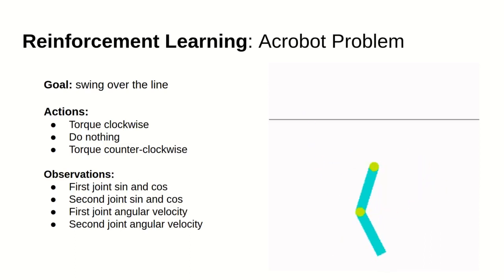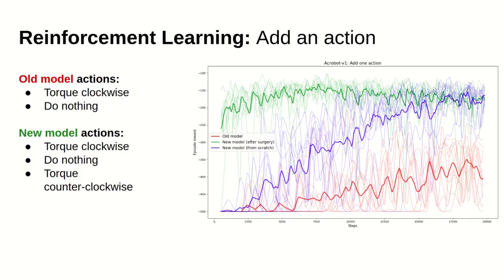We now test the technique on the acrobot problem. The goal here is to swing the links above the given height. We can only control the first joint. We can observe information about the joint angles and angular velocities. We train a model that can only perform 2 actions: apply a torque clockwise or do nothing. We then transfer the weights into a new model with 1 additional output, corresponding to the remaining torque counterclockwise action. Results show how the weight transfer approach, green line on the plot, outperforms training from scratch, blue line in the plot.